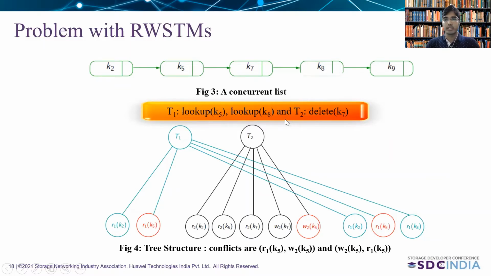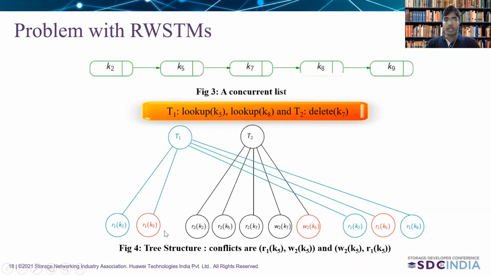Both the transactions are executing concurrently. Before transaction T1 invokes its second operation, T2 comes in between and starts searching for key K7 to delete it. T2 is also reading the key K2, then K5, and then K7. After finding its location, it performs the logical deletion. For that, it marks that node, and then for the physical deletion, it changes the pointer from K5 to K8. And I assume that after the completion of T2, T1 starts invoking its remaining operations.